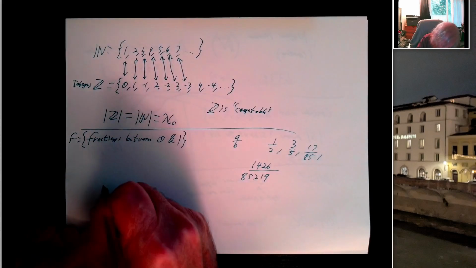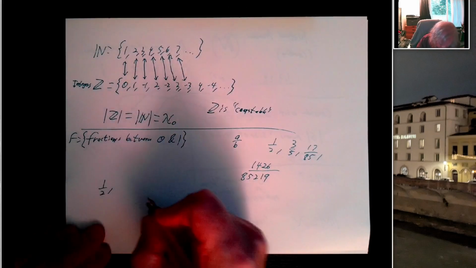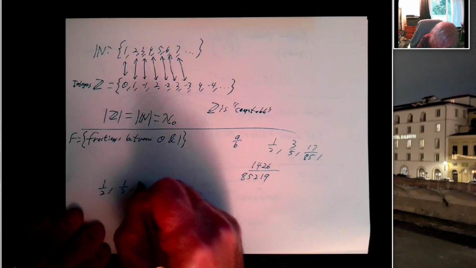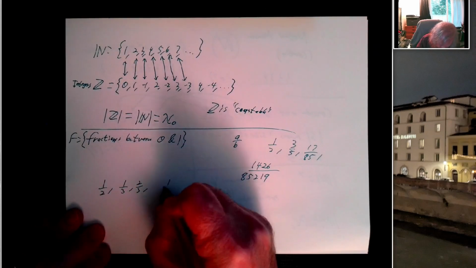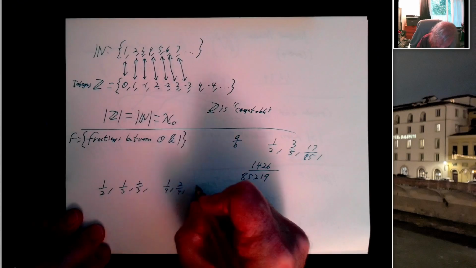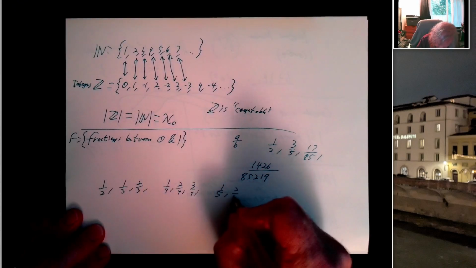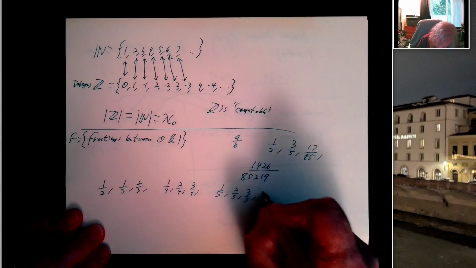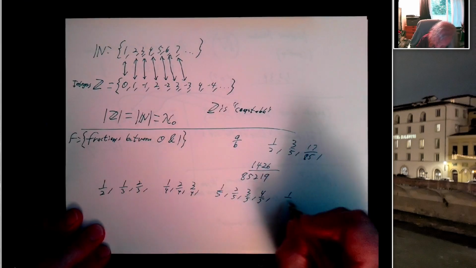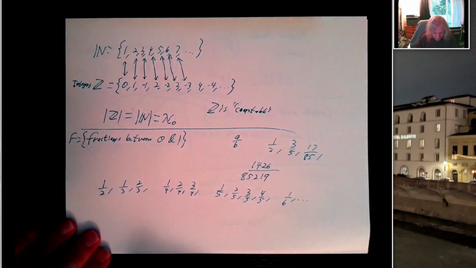So here's what I'm going to do. I'm going to start with 1 over 2, and I'm going to do 1/3 and 2/3. Then I'm going to do 1/4, 2/4, 3/4, and then I'm going to do 1/5, 2/5, 3/5, 4/5, and then 1/6, and so on.